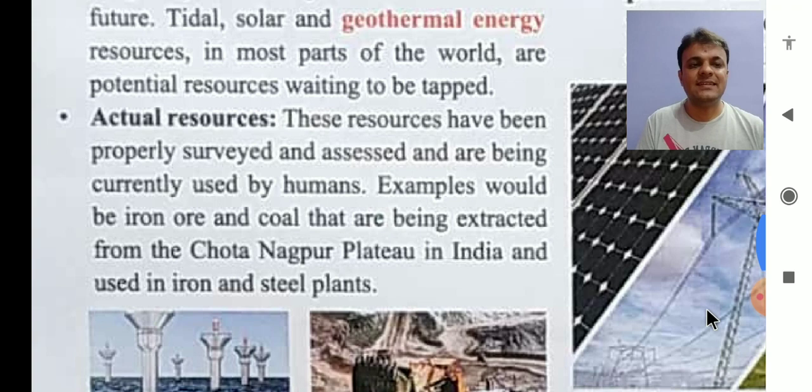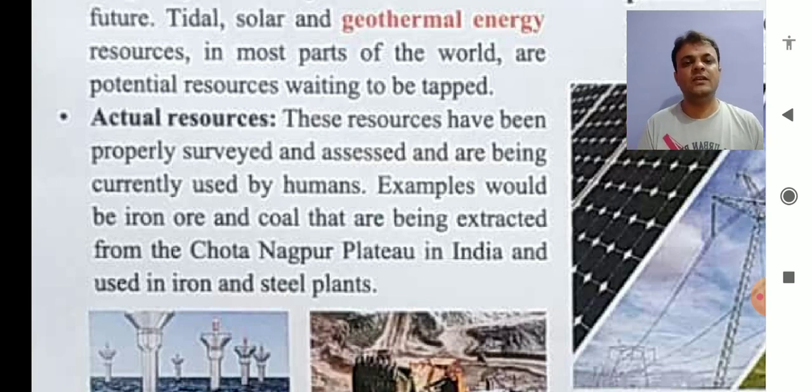Next is actual resources. These resources have been properly surveyed and assessed and are currently being used by humans. So actual resources, the simple word used, actual, means that these resources which we are using have been properly surveyed.